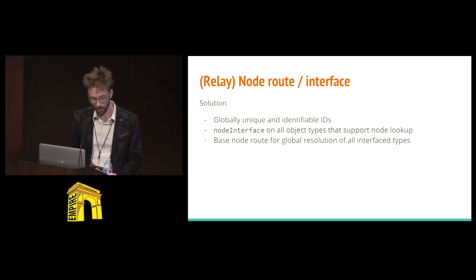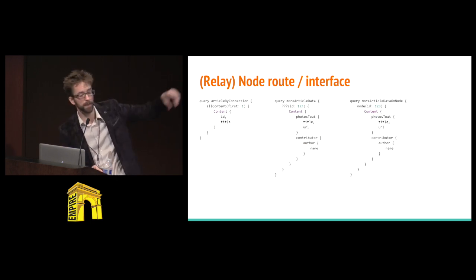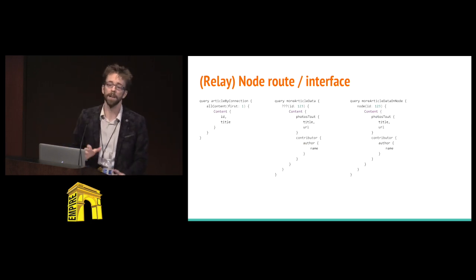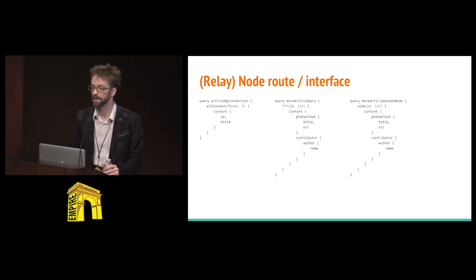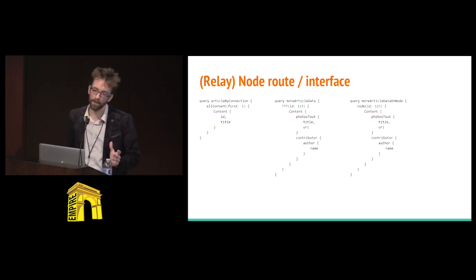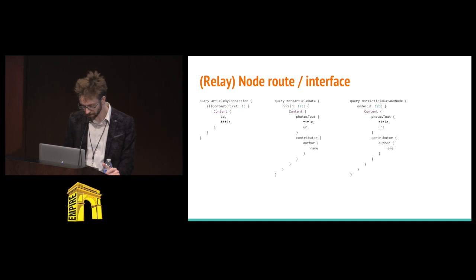So now we have something that looks like this. Now our question mark becomes node, and we send our ID to it. It obviously would not be 1, 2, 3, 4. I understand that it's not base64, but you get the point. So you send an ID, and we're good to go.